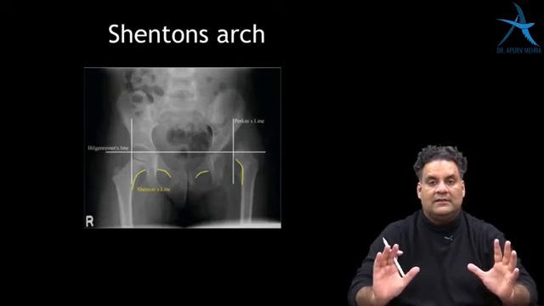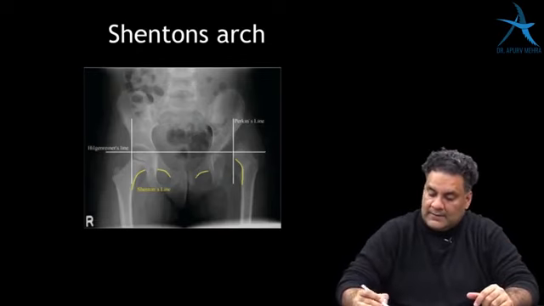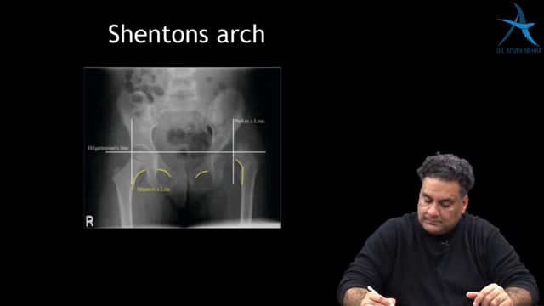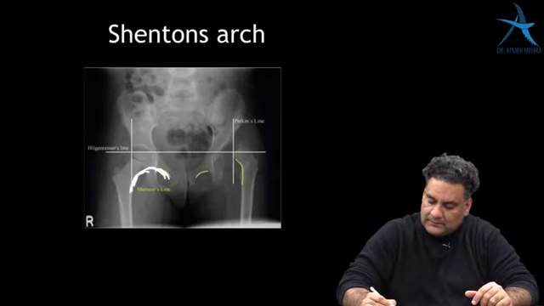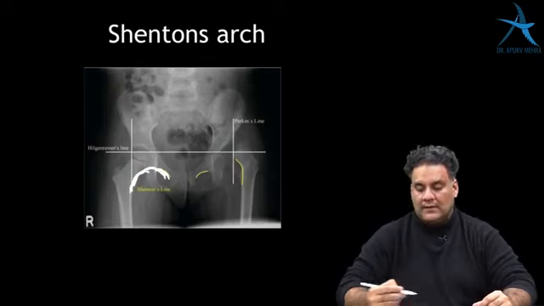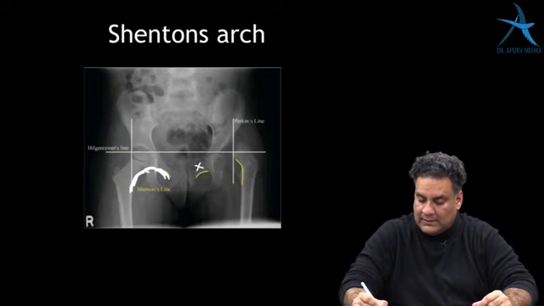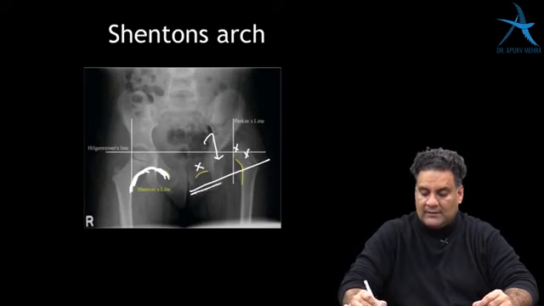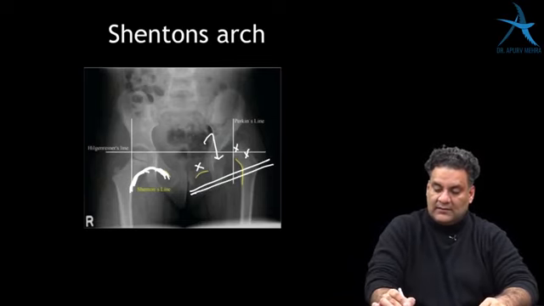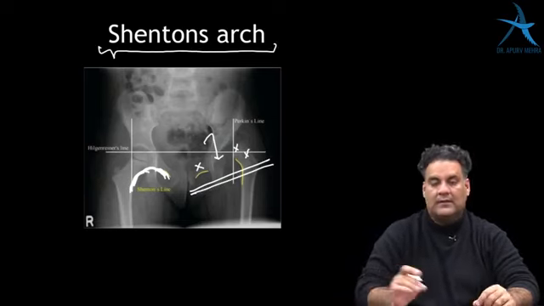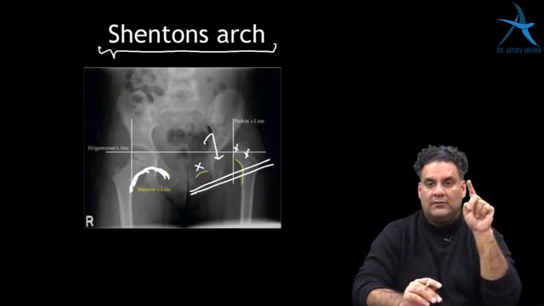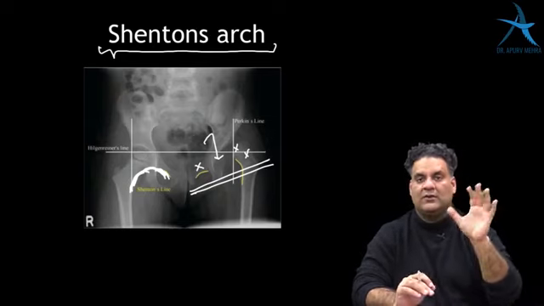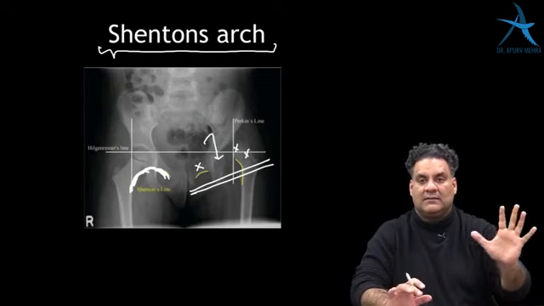One of the very important things that you must remember: at the upper end of the femur, the area of neck and head along with the pubic rami make an arch. If there is a fracture in the pubic rami or the neck or the head, or a joint dislocates, then this arch is disrupted. This is called Shenton's arch. So three important images, Judet view, Von Rosen view, and Shenton's arch, are very commonly asked. Out of them, Shenton's arch is number one.